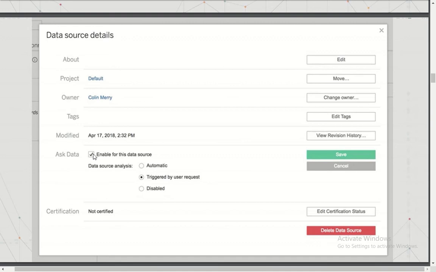So you have multiple ways to configure that, and we can deep dive into that later. For now, by default it is automatic, so periodically, whenever users are running more Ask Data queries, it will automatically rebuild its index. Okay.